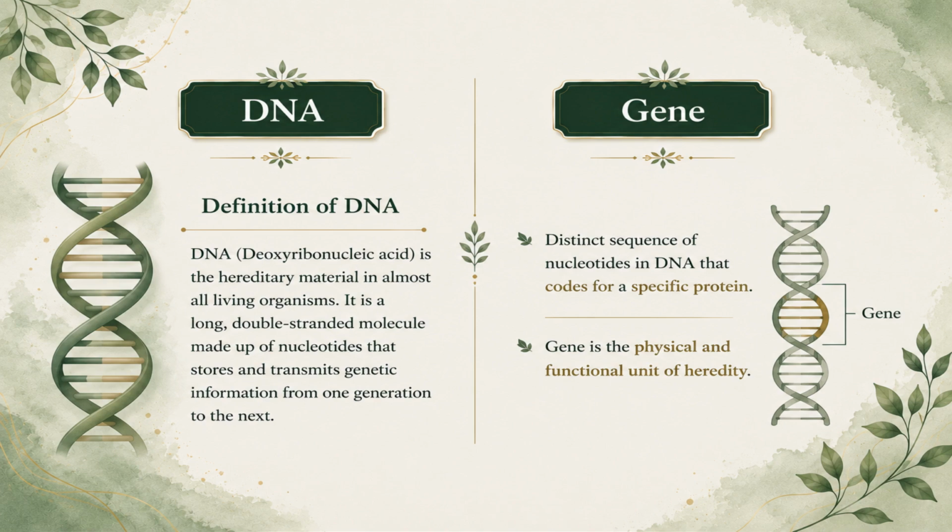Gene is a specific segment of DNA that controls a particular trait or character. In simple words, genes are the functional units of heredity. For example, a gene may control eye color. Another gene may influence height or blood group. So, when traits are passed from parents to offspring, it is actually the genes carried on DNA that are being transmitted. Therefore, to understand inheritance and variation properly, we must first understand DNA and genes, the foundation of genetics.